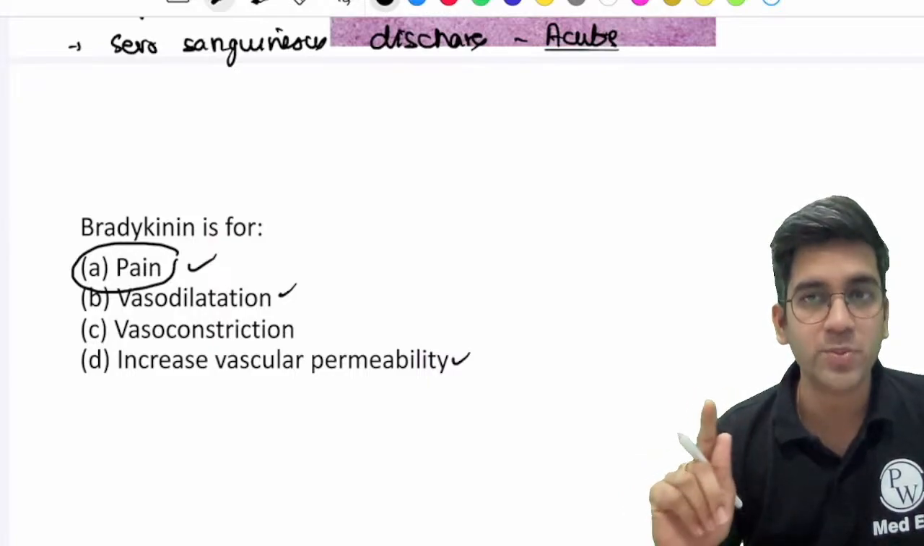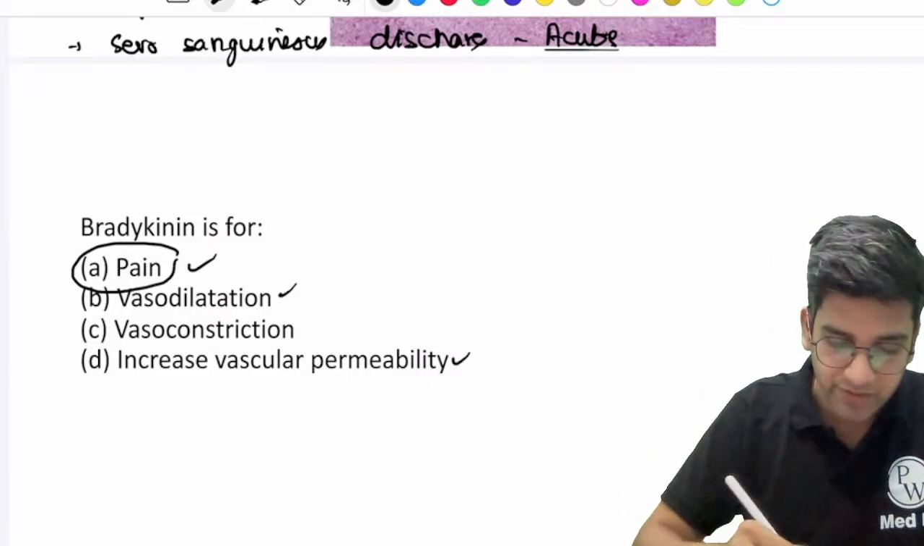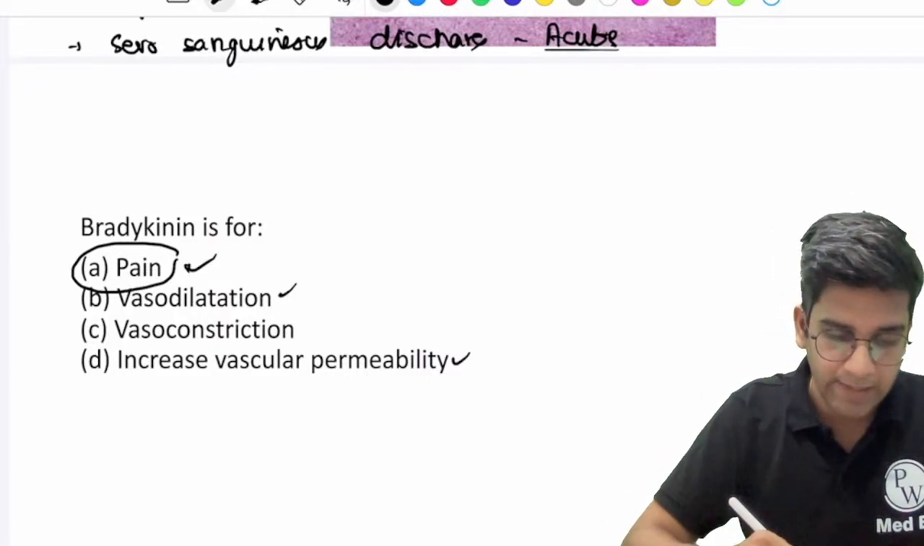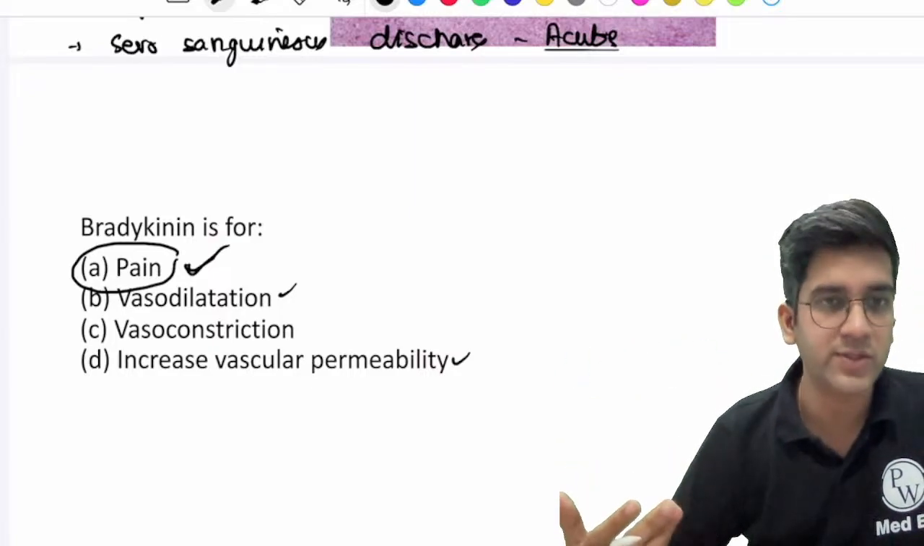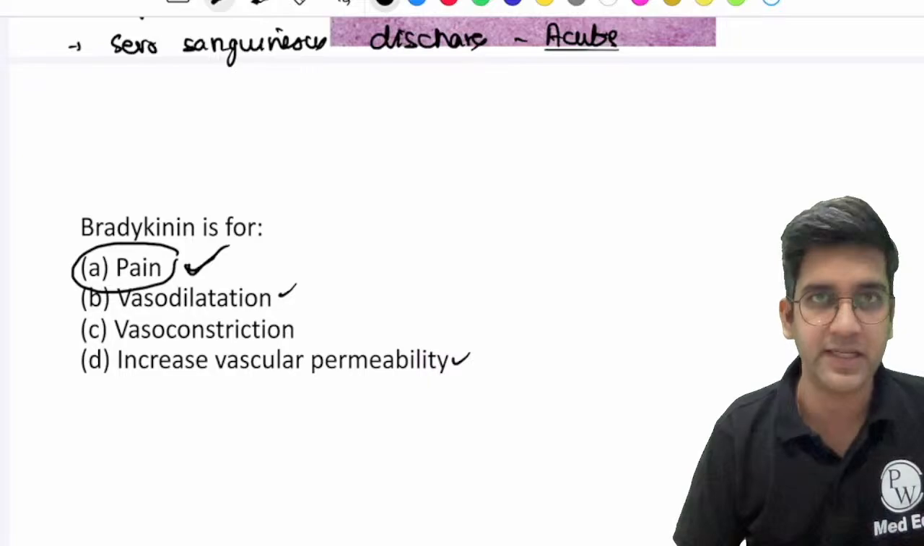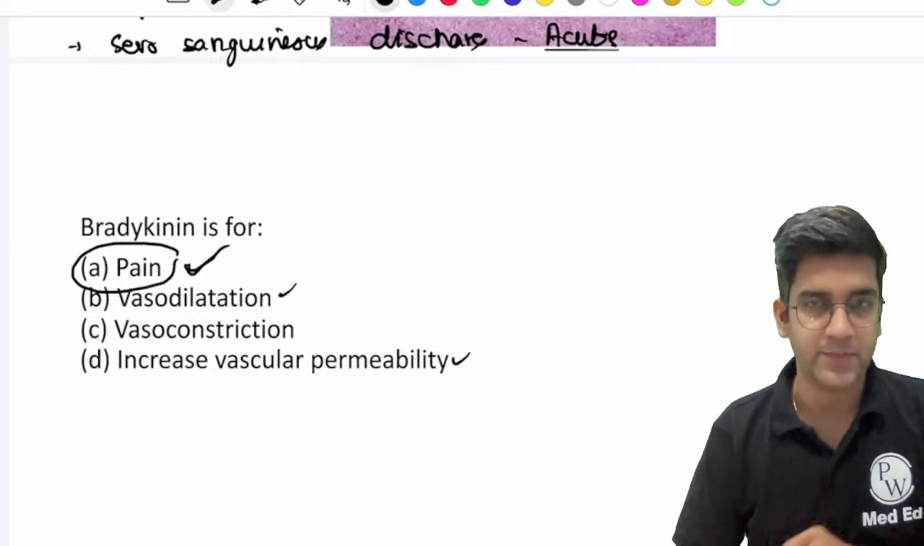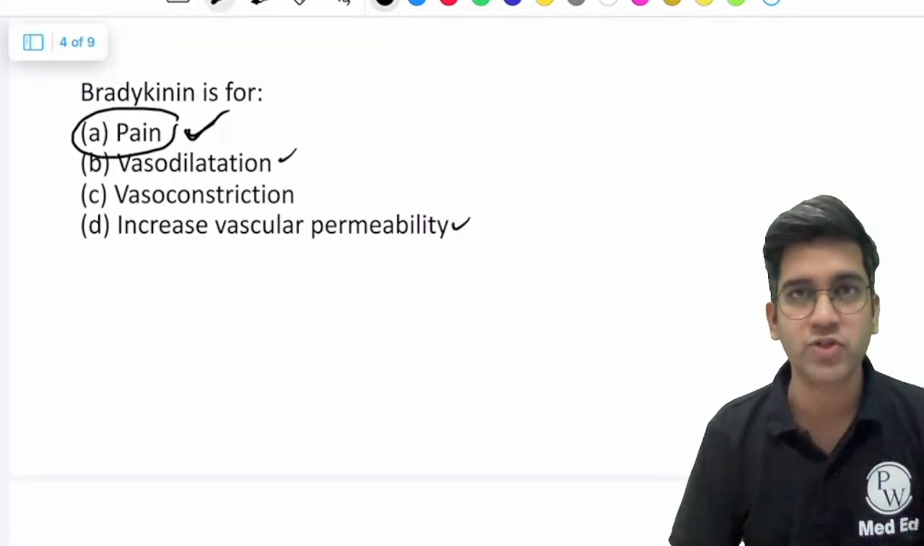It's never the correct option. It's the best option. Of these, for me to choose one, I'm going to choose pain. If there is a question which says more than one, go with vasodilatation and increase in vascular permeability as well. Fine. Okay. Great. So let's go to one more scenario based question.